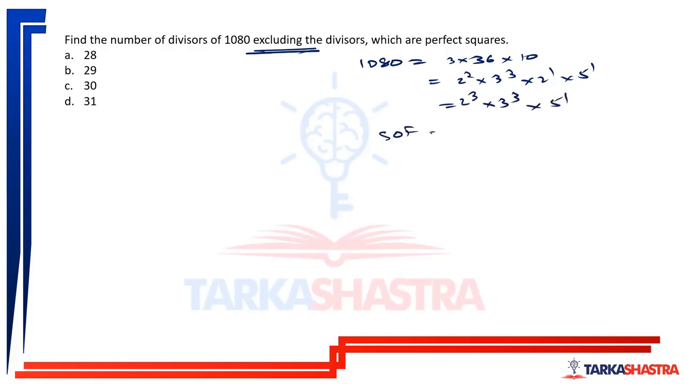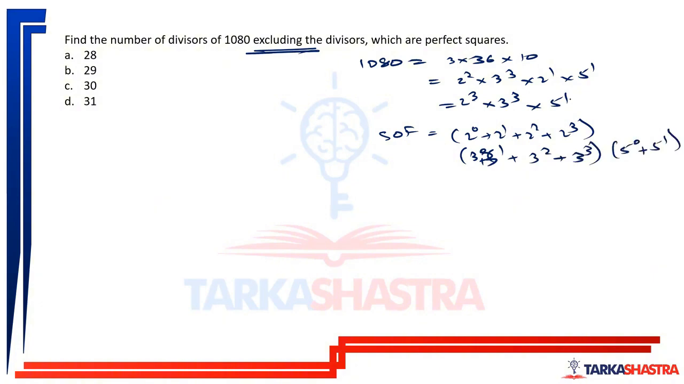Sum of the factors will be 2 raised to 0 plus 2 raised to 1 plus 2 raised to 2 plus 2 raised to 3, into 3 raised to 0 plus 3 raised to 1 plus 3 raised to 2 plus 3 raised to 3, into 5 raised to 0 plus 5 raised to 1. Okay. So number of factors: first bracket has 4 terms, second bracket has 4 terms, third bracket has 2 terms. So 16, 32 number of factors.